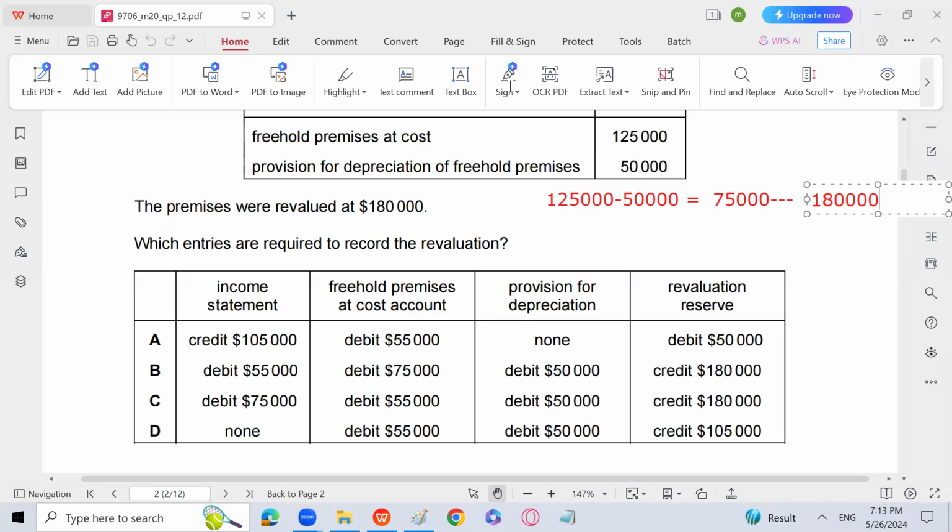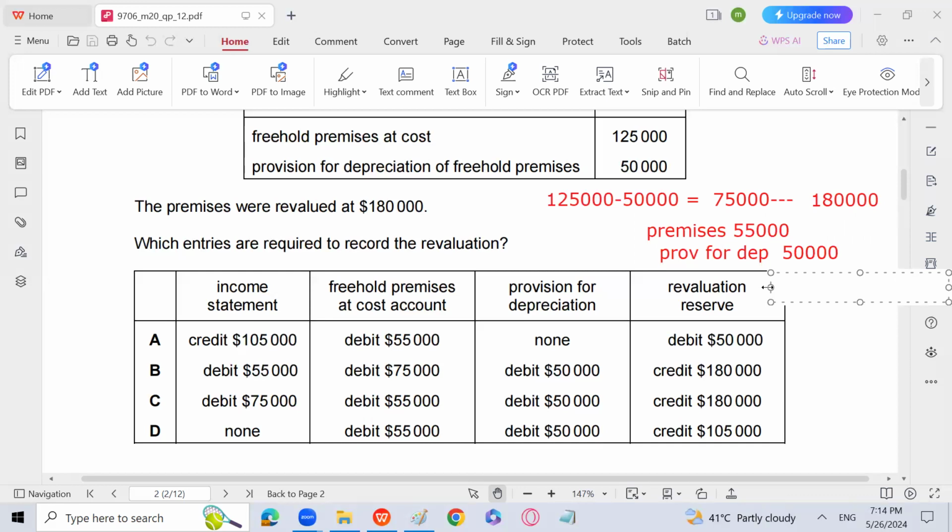So the entry is going to be D. Let me pass the entry for you. I will debit premises by 55,000. You may say that it is a balancing figure. Provision for depreciation will be debited because the depreciation charge is going to be cancelled out, because the whole depreciation will need to be abolished. You may say that the asset has newly been revived.